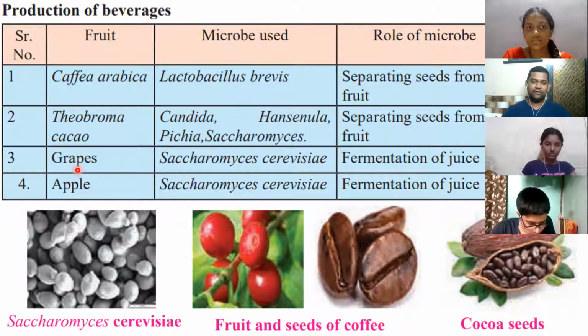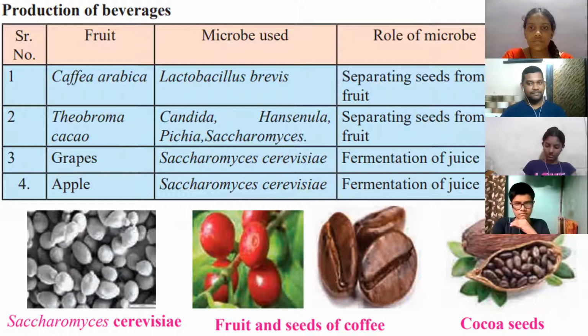Then for grapes and apple, they are again very common fruits. We consume them raw, we consume them in the form of juice, but you get the fermented one also. The fruit juices are collected. The yeast which is added is Saccharomyces cerevisiae, and when the fermentation is carried out on the grape juice, you get the respective beverage. These two are examples of alcoholic beverages. So when the grapes and the apple juice is fermented, you get beverages like wine or cider, which are alcoholic ones.